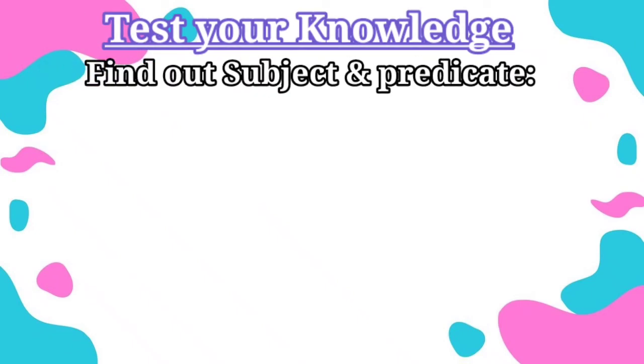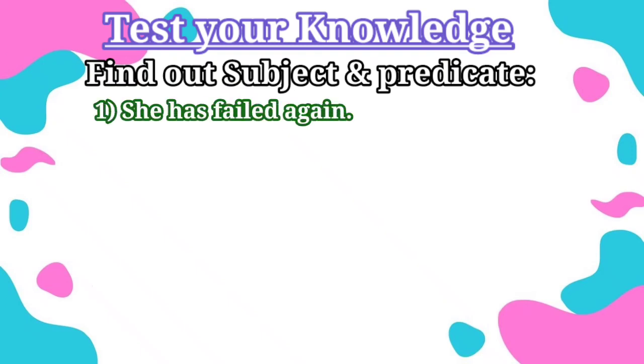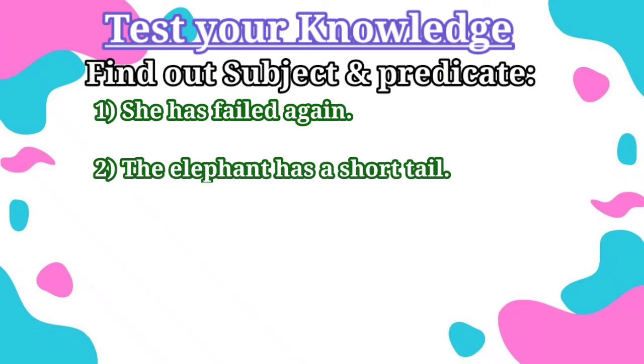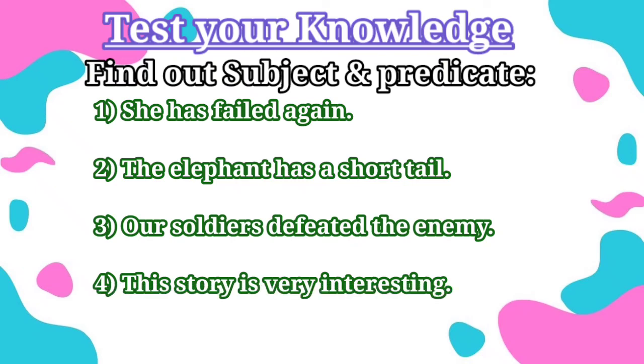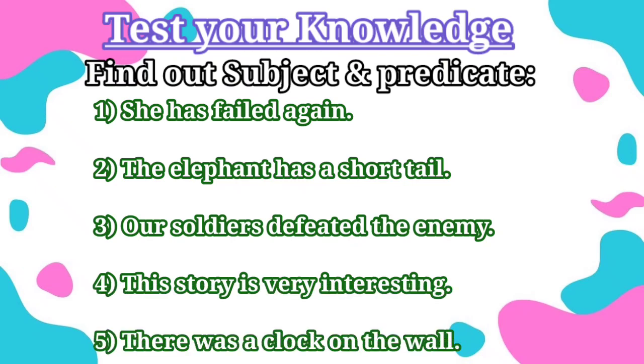Find out the subject and the predicate from the following sentences. She has failed again. The elephant has a short tail. Our soldiers defeated the enemy. The story is very interesting. There was a clock on the wall.